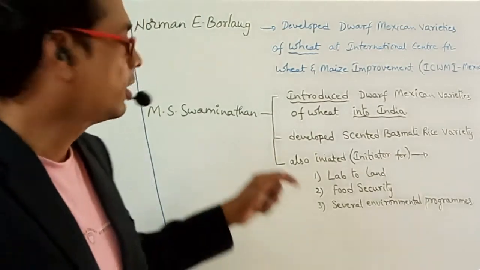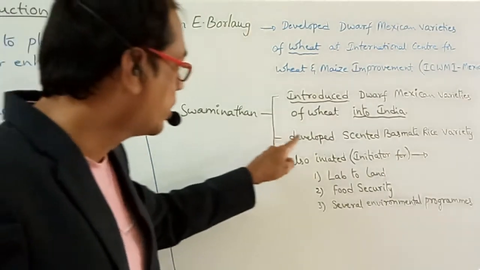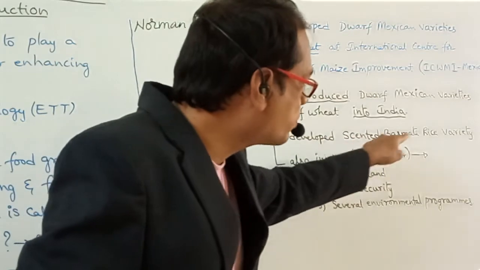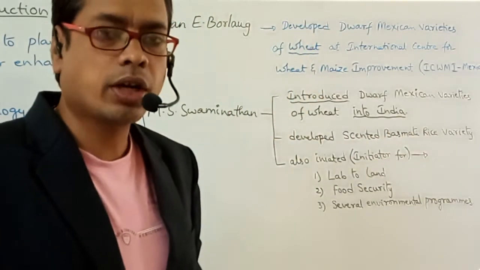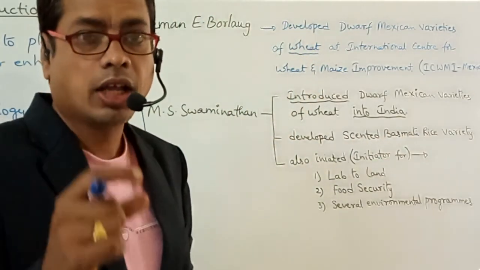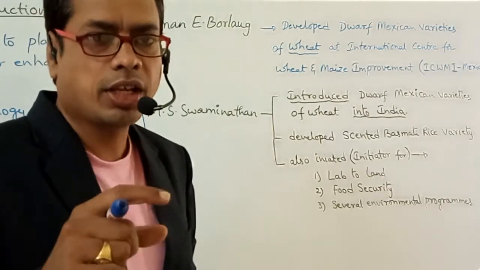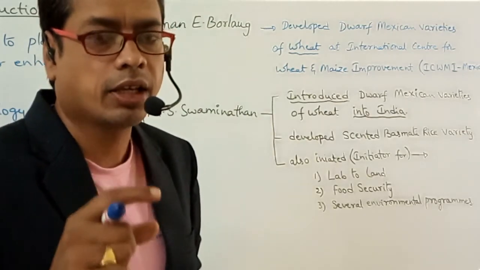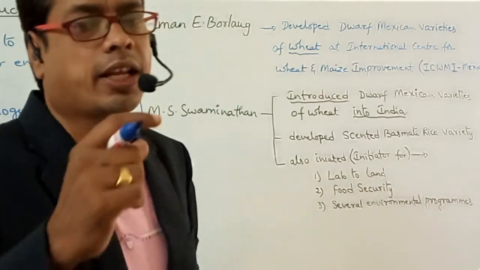Which variety was developed by Swaminathan? He developed the scented basmati rice variety. He also developed one rice variety, which is basmati rice variety, that is scented basmati rice variety.